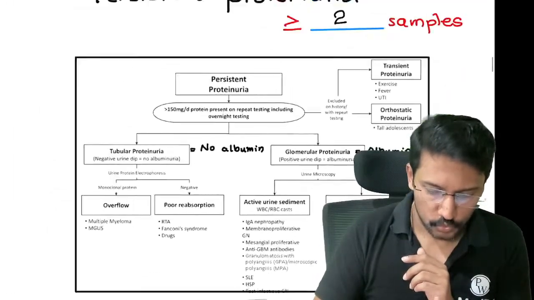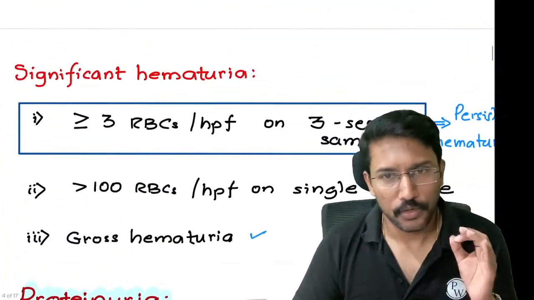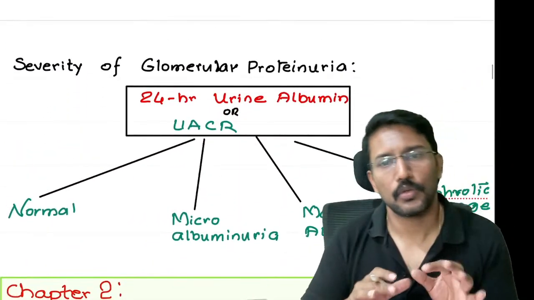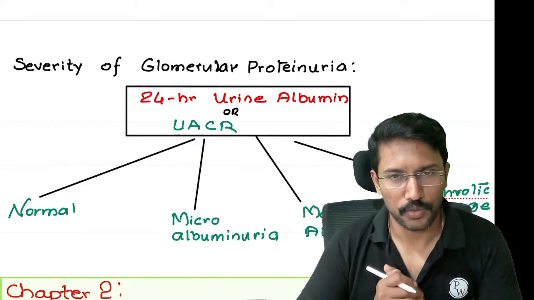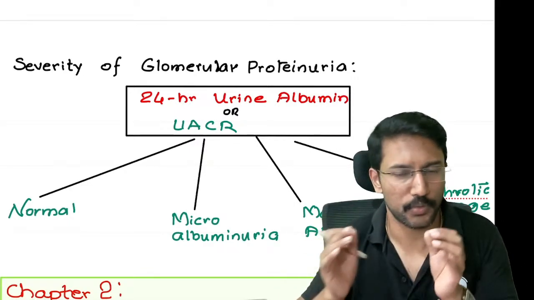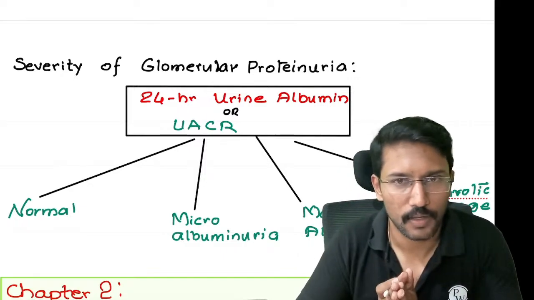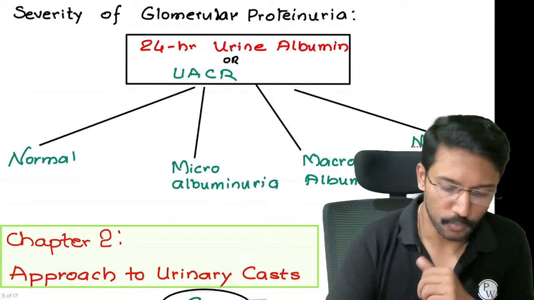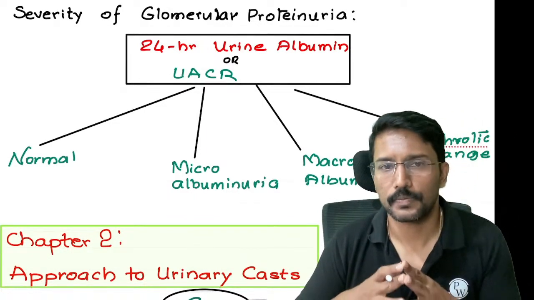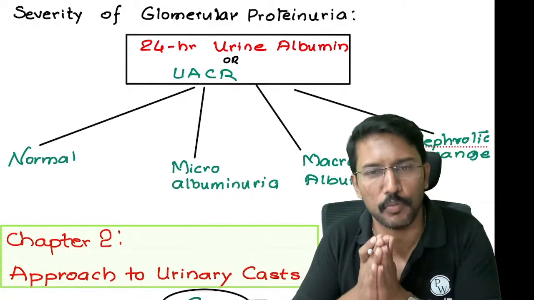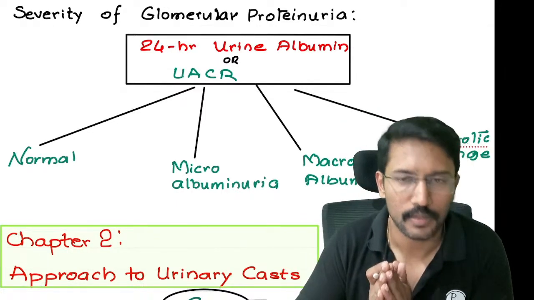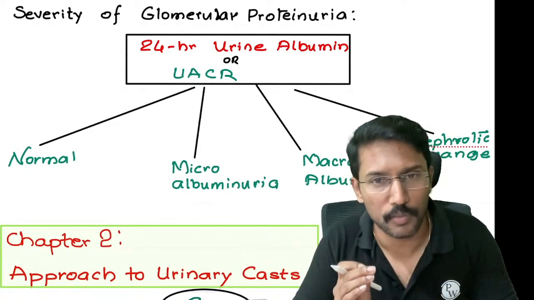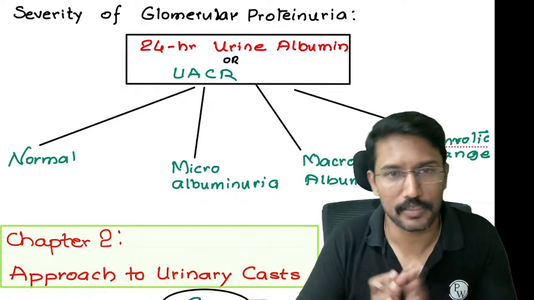Okay. So far what we have learned: hematuria as a symptom, urine output as a symptom, and proteinuria as a symptom. Okay. Now coming to the more detailed discussion on the proteinuria. When there is damage to glomeruli and we have proteinuria, basically we have albumin in urine. How do we further evaluate, right? So when we are thinking of the patient with glomerular proteinuria, we will divide them into microalbuminuria, macroalbuminuria, and a nephrotic range proteinuria. If you have nephrotic range proteinuria, that points towards having nephrotic syndrome. If you have micro or macroalbuminuria, that points towards nephritic syndrome, right?